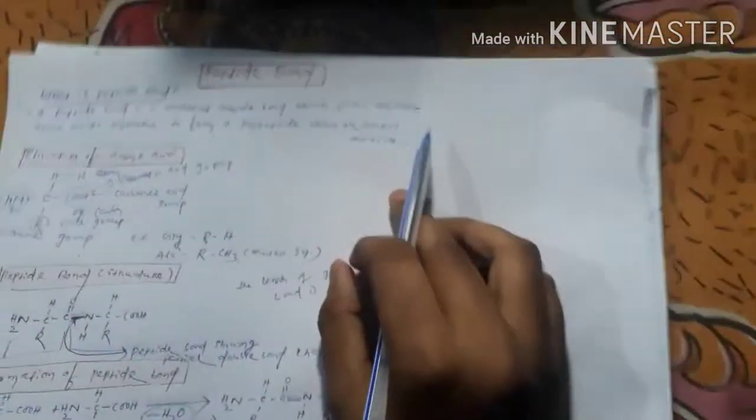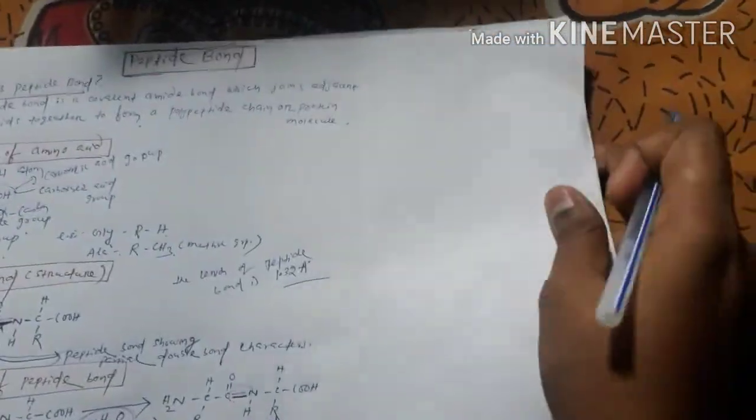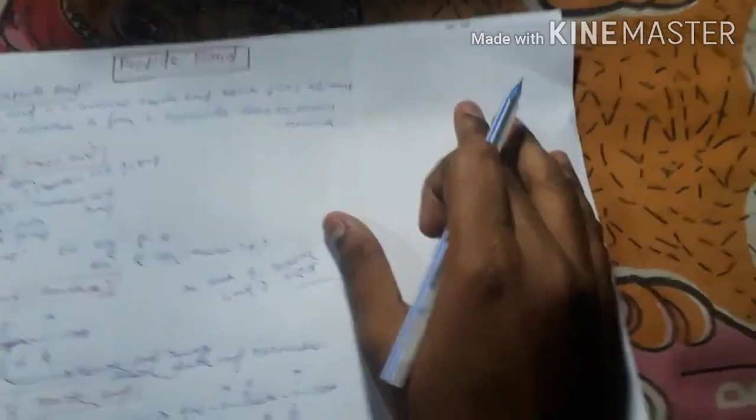That is the reaction, but here we will see the exact mechanism, the real concept, how exactly the peptide bond is forming.